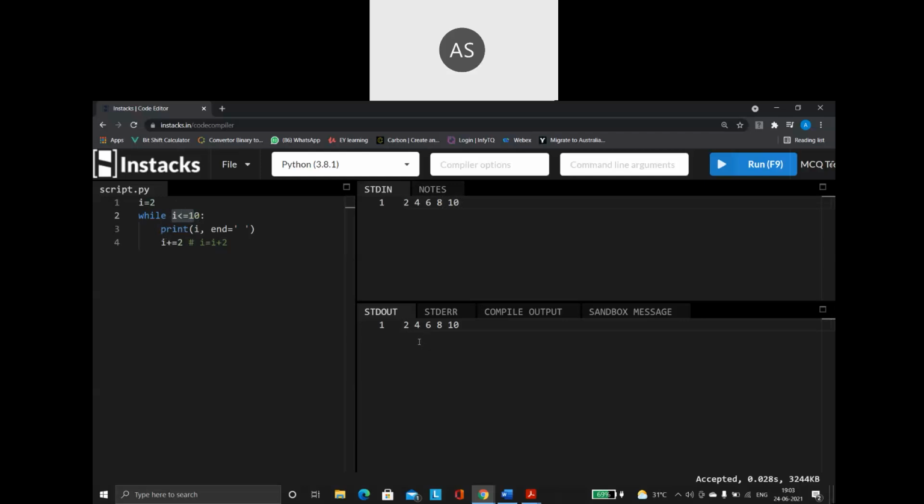So this is how your while loop will always get executed: initial value, test condition, and the iteration part. Right. So now what I want you guys to do is try a small program. Try a program to print a string in reverse order using while loop. Remember, you have to print a string in reverse order using while loop. Try and share the code with me. Say for example, I am saying s is equal to like this.